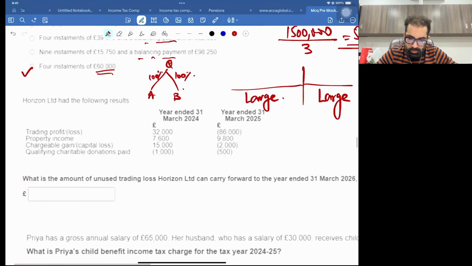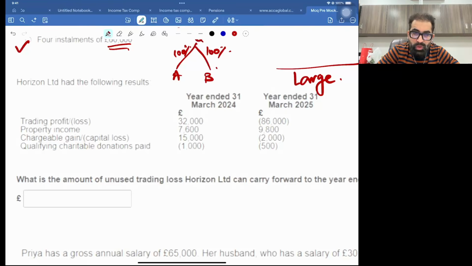Okay, one more question. Yes, Horizon Limited. See, next question is Horizon Limited. We are in corporation, not individuals. Okay, so the two accounting periods in front of you, the first is 31st March 2025, the other is 31st March 24. Okay, can you see these two periods?